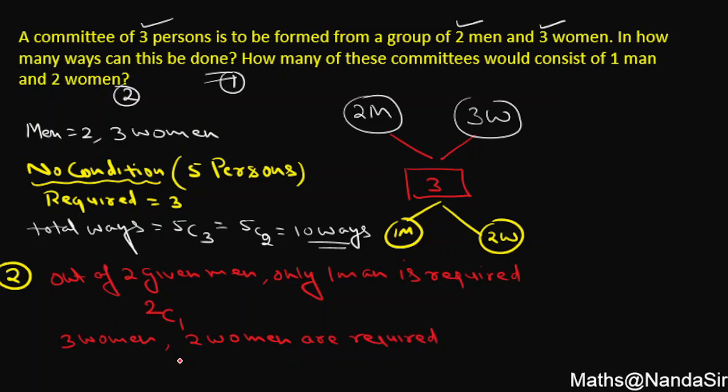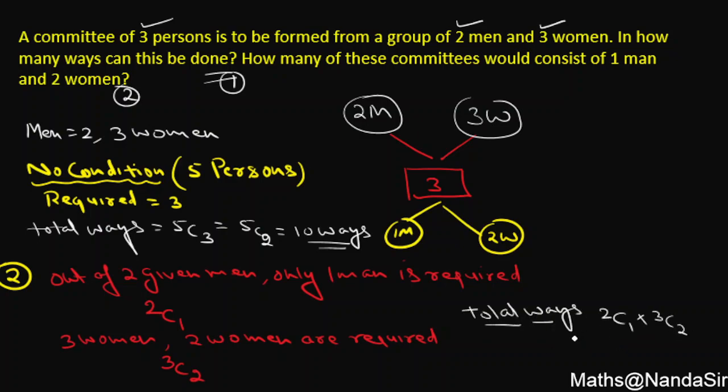And this can be done in how many ways? 3C2. And now in total, ways can be done 2C1 multiplied by 3C2.